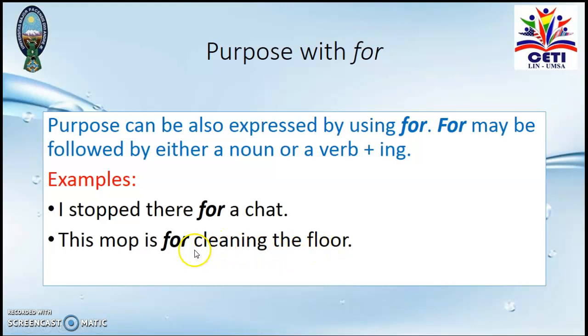In this case, we are using the verb clean, but according to the rule, it needs to be the ing form. So we say for cleaning. Okay, so we use for with a noun or for plus a verb in the ing form.